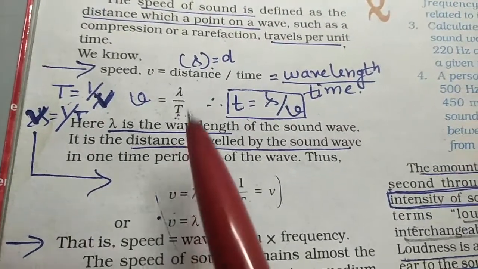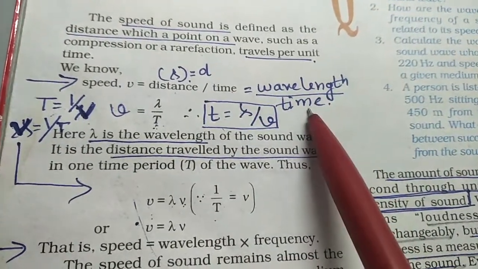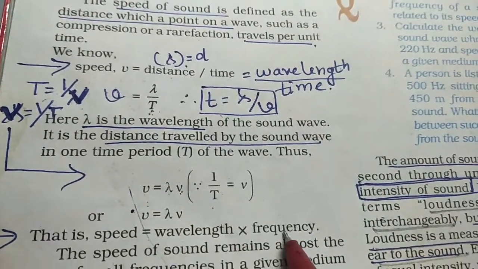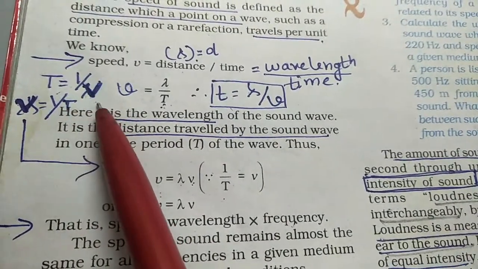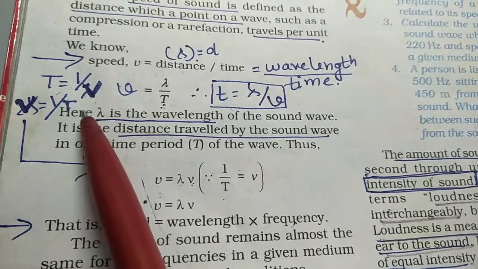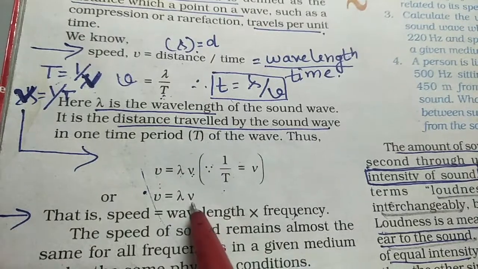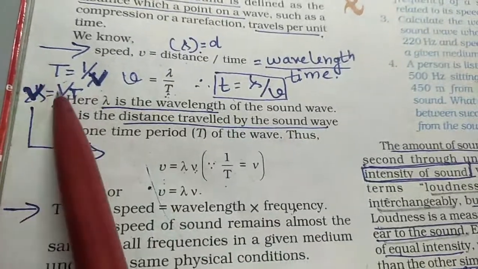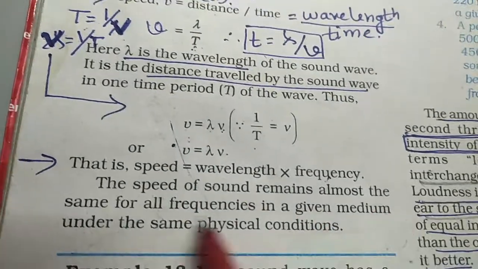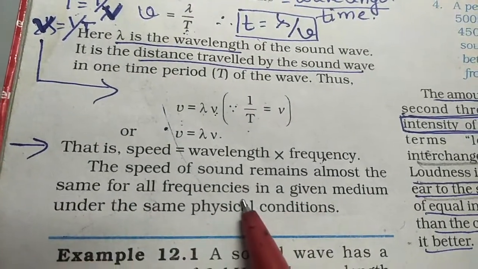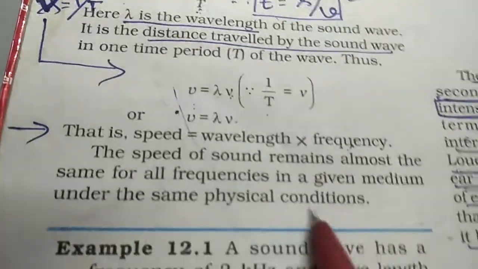So we have got two formulas for speed. One is distance upon time, that is wavelength upon time. Next is wavelength into frequency, because frequency is 1 upon time taken, so it is inversely proportional to time. So instead of 1 upon t, you can write v. Now the speed of sound remains almost the same for all the frequencies, if the physical conditions are the same.